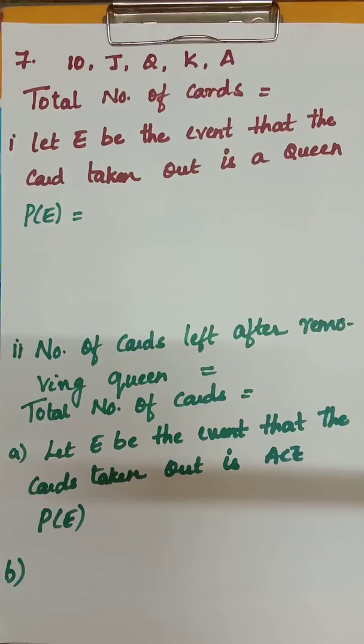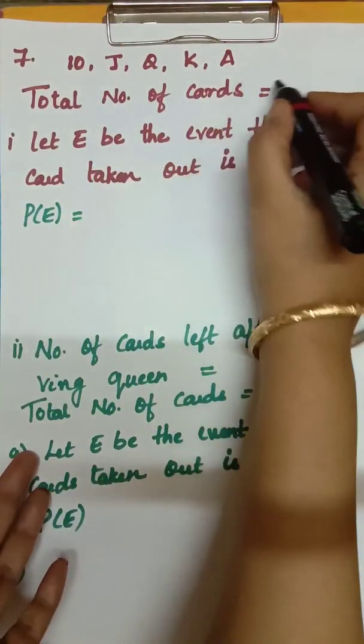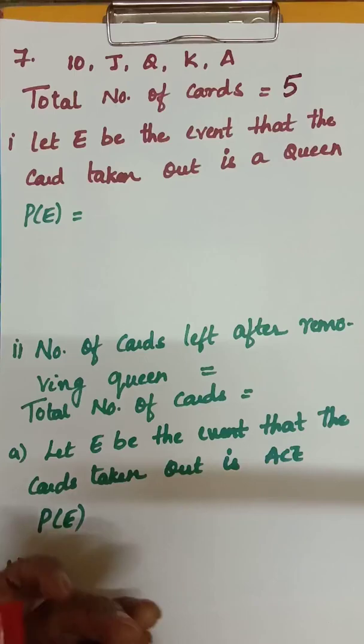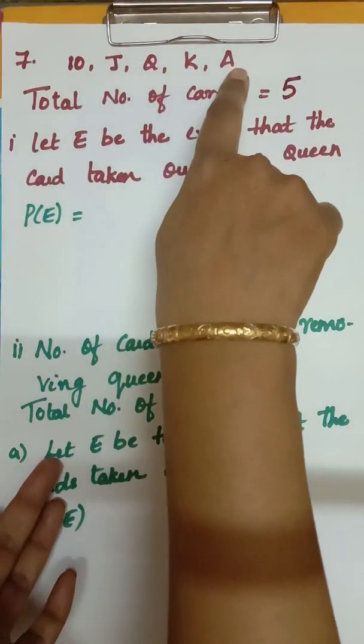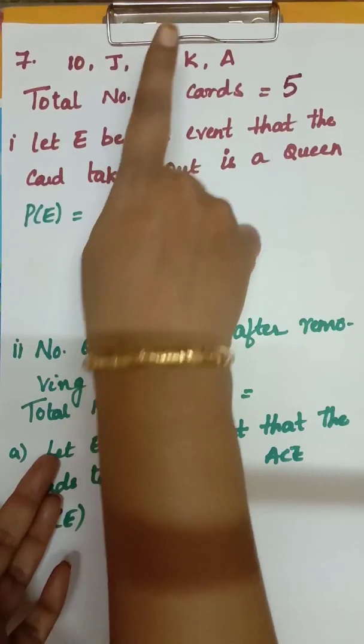Next, the second bit. If the Queen is selected and put aside without replacement, what is the probability that the second card selected is an Ace? First bit, a Queen, second bit, an Ace. It is very easy. We are taking the 5 cards, so the total number of cards is 5. Now, when we take out a card, it should be a Queen. How many chances of a Queen are there? 1.